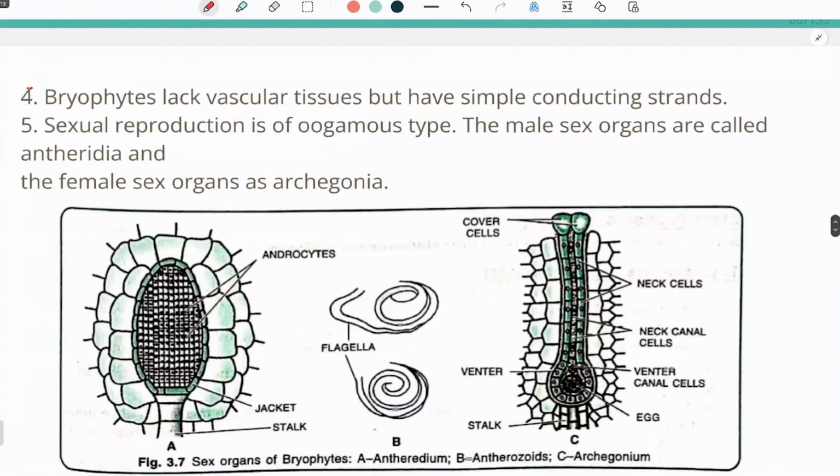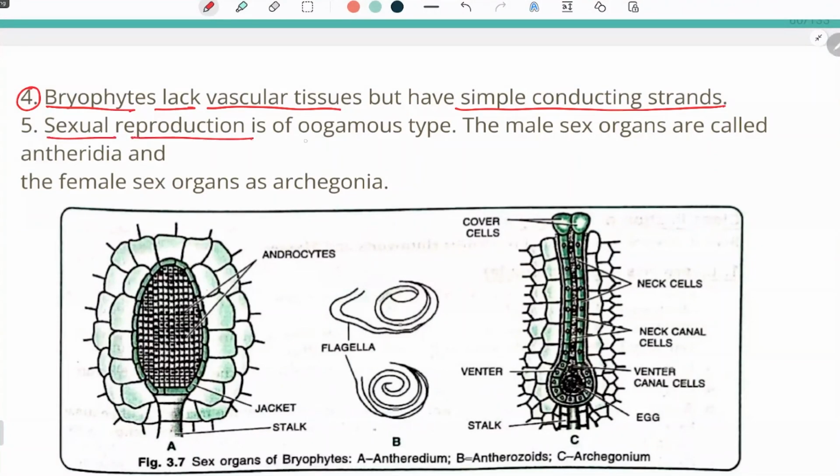Bryophytes lack vascular tissues but have simple conducting strands. So these plants lack vascular tissues, xylem and phloem, but there is a presence of simple conducting strands. Just some strands are present without any differentiation. We have seen that there are different structures of xylem and phloem, but the bryophytes lack them. They just have the presence of a single conducting strand.